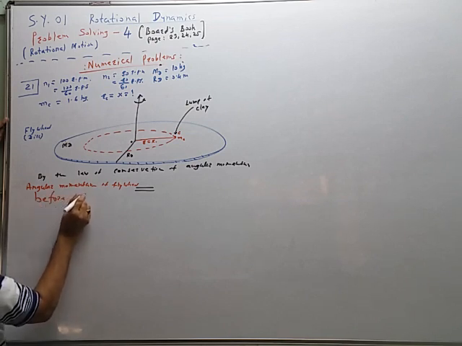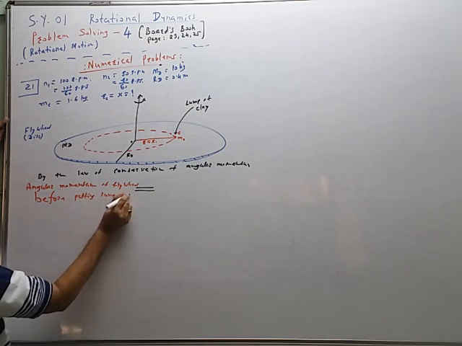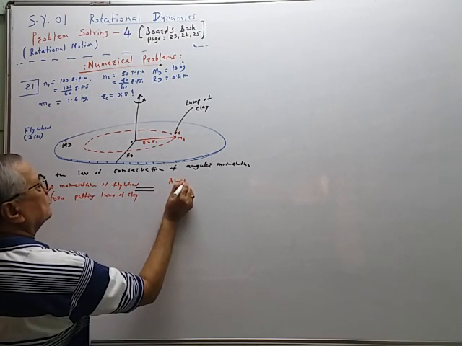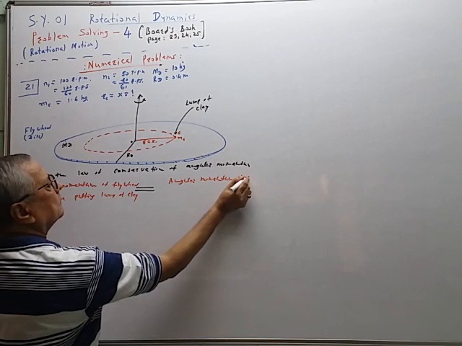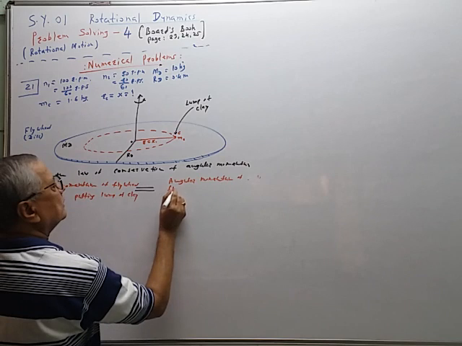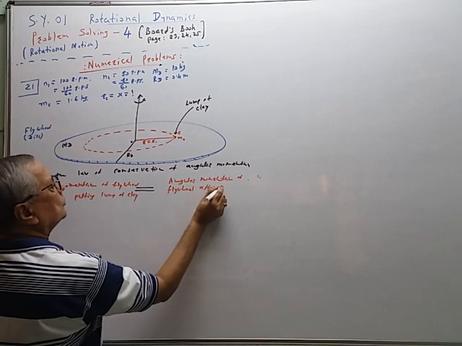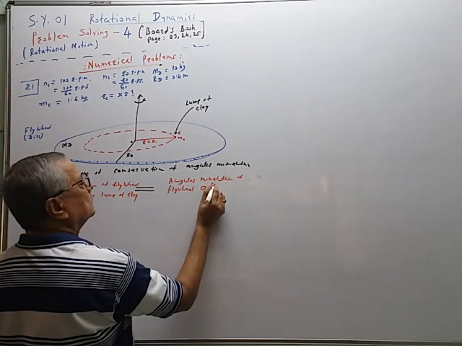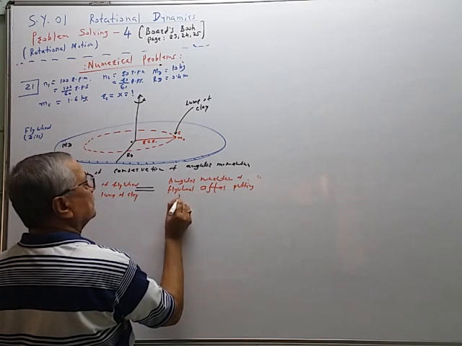Before putting the lump of clay, the angular momentum of the flywheel is equal to the angular momentum after putting the lump of clay.